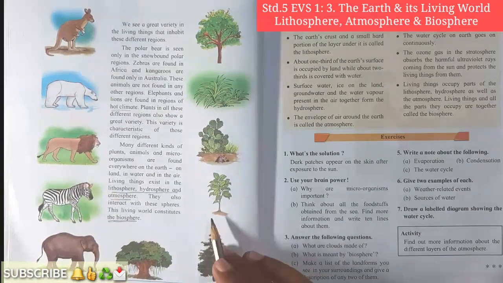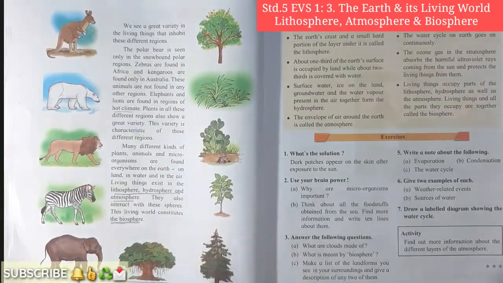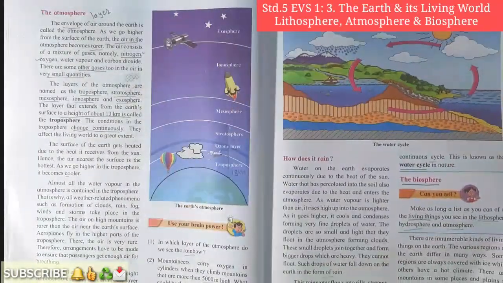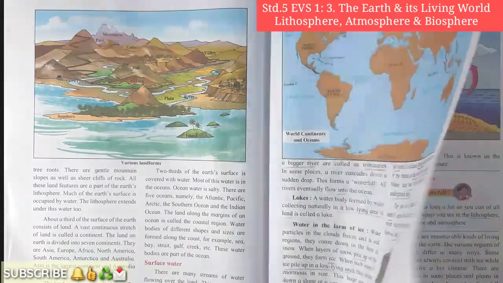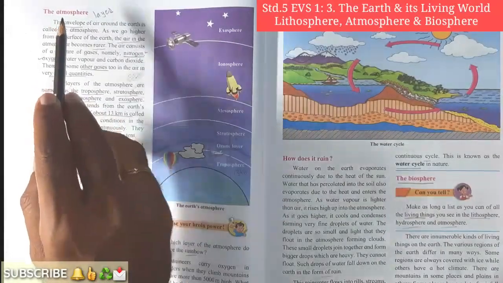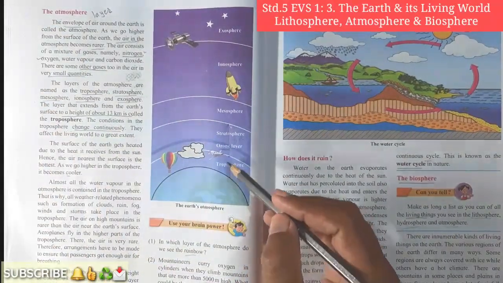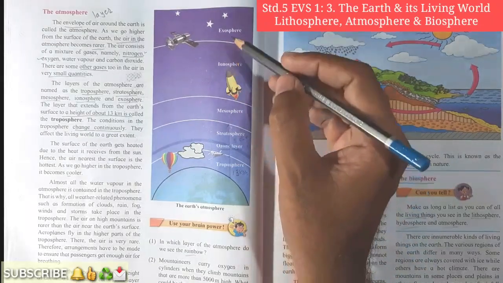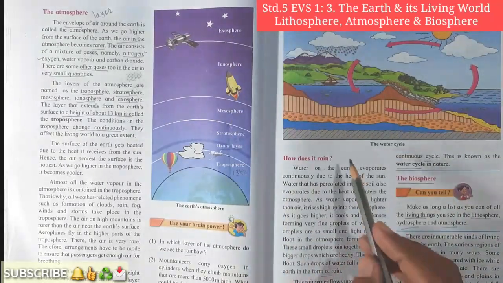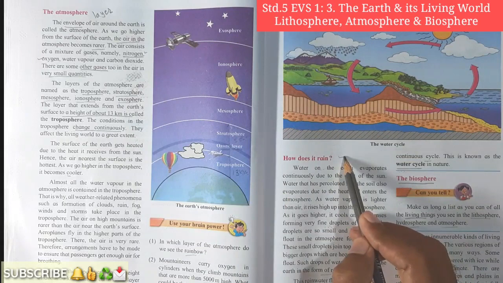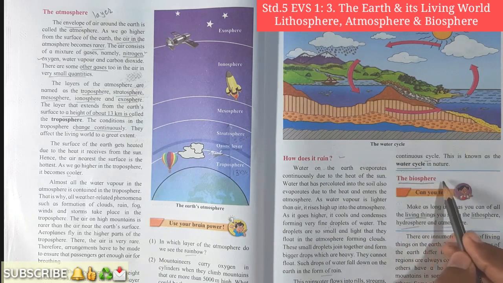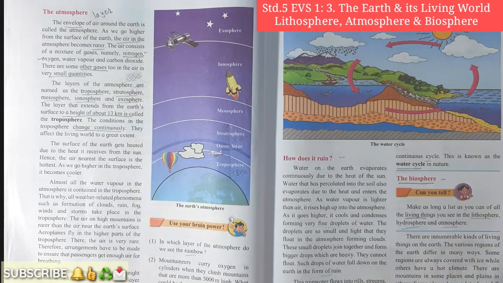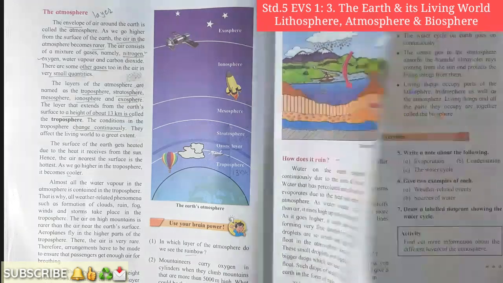Okay student, have you understood now? Very good. So student, here today what have we studied? We have studied the surface of water, that is the hydrosphere. Then we have studied the atmosphere and the layers of the atmosphere, that is troposphere, stratosphere, mesosphere, ionosphere and exosphere. Then we have studied how it rains, or the water cycle. At the last we have studied the biosphere. There is variety in plants and animals because of the difference in region. Okay student, have you understood? Very good.